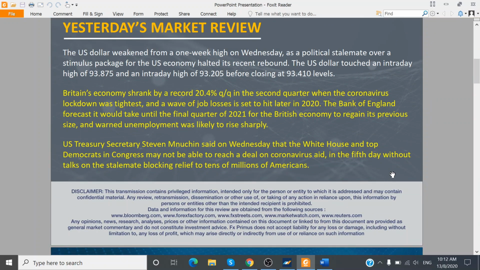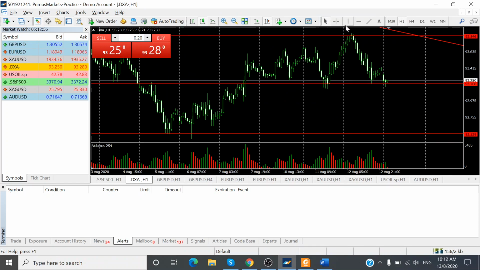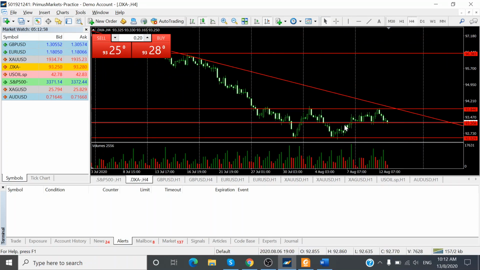So the ongoing saga is still the US negotiations between the Democrats and Republicans on continued stimulus financial aid for the US economy. Yesterday the US dollar weakened from a 1 week high on Wednesday after the discussions did not make much progress, and we do see the US dollar pushing back down from a resistance on the 4-hour charts.